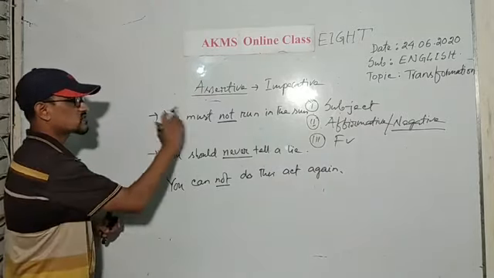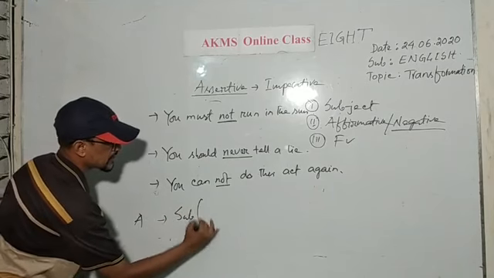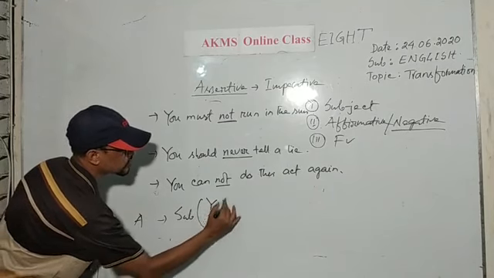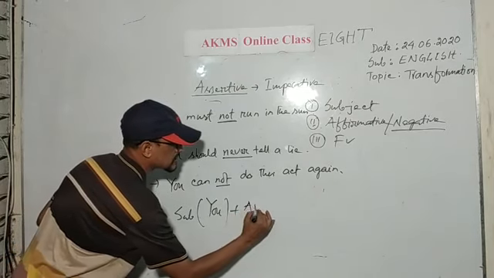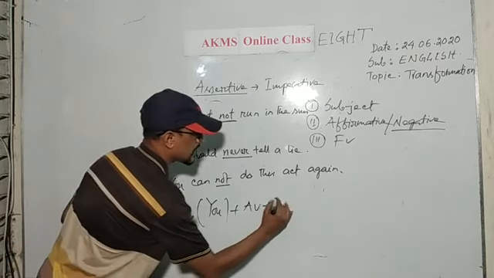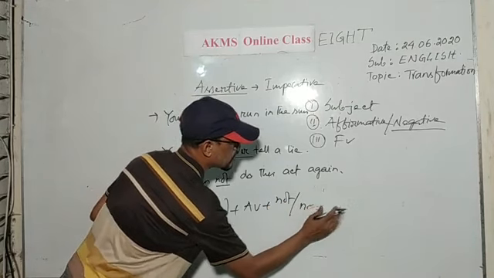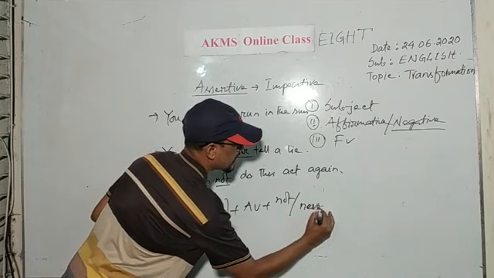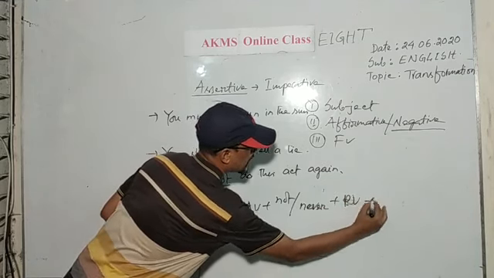So, the structure of these assertive sentences is: I have used you as the subject, then I have used an auxiliary verb, then not or never, then principal verb and object.